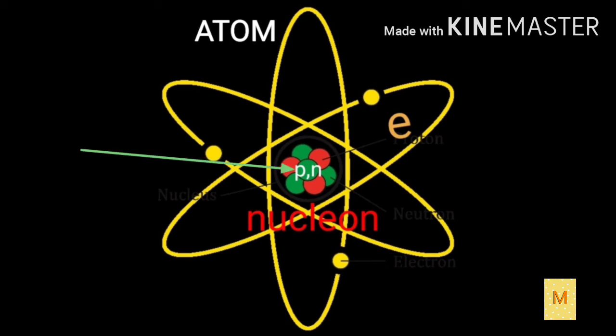An atom consists of a nucleus and particles like proton, electron and neutron. The nucleus is present at the center of the atom and the nucleus consists of protons and neutrons. These protons and neutrons are together called nucleons, and this nucleus is surrounded by the electrons, where electrons are revolving around the nucleus in an orbit. So this is about the atom.